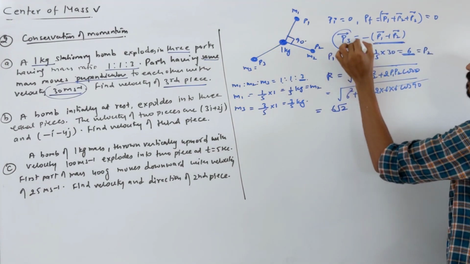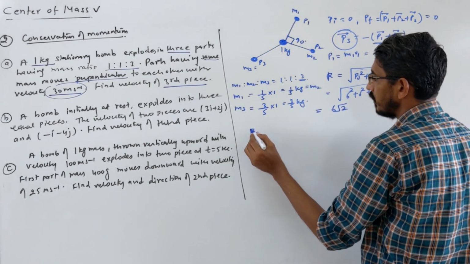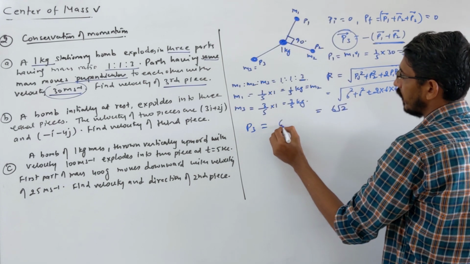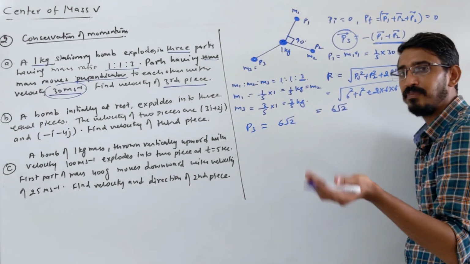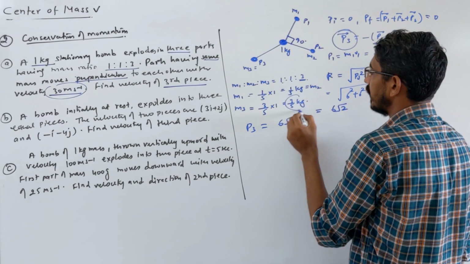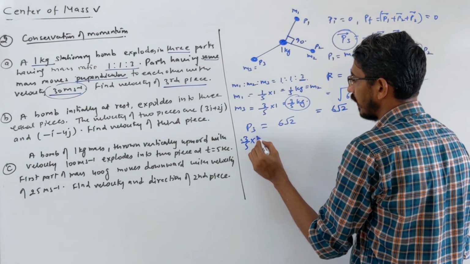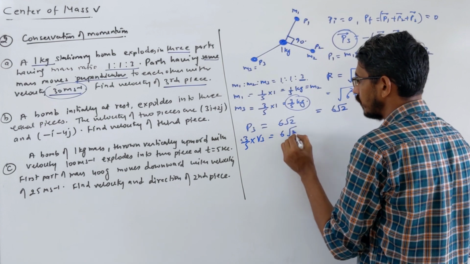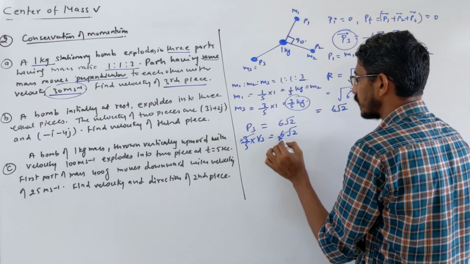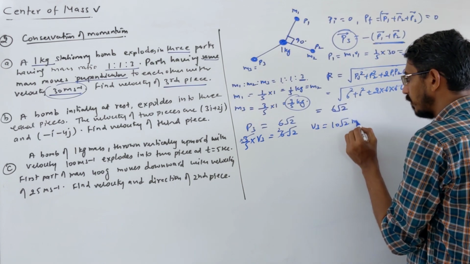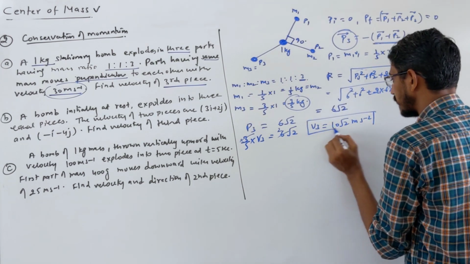Now this should be equal to P3. I'm writing here again: P3 should be equal to 6 root 2, and P3 is M3 V3. What is the mass? We know it is 3 by 5, into the velocity V3 which we have to calculate, equal to 6 root 2. Correct? This goes 2 times. So the answer is V3 equals simply 10 root 2 meter per second, same units.